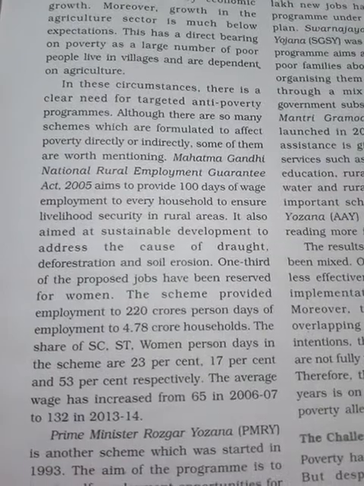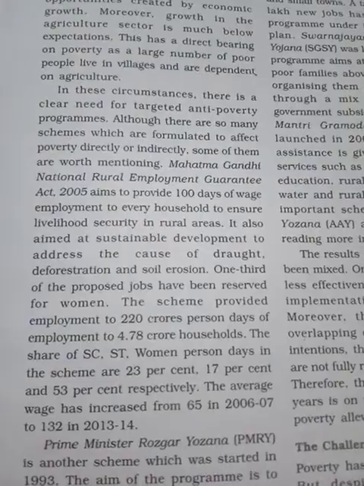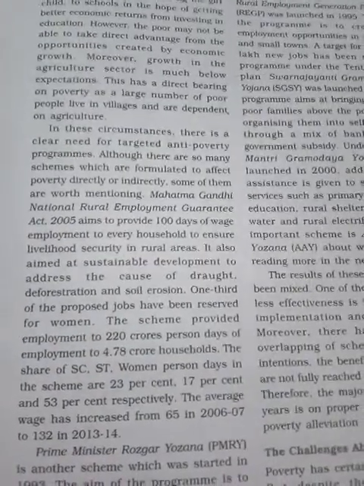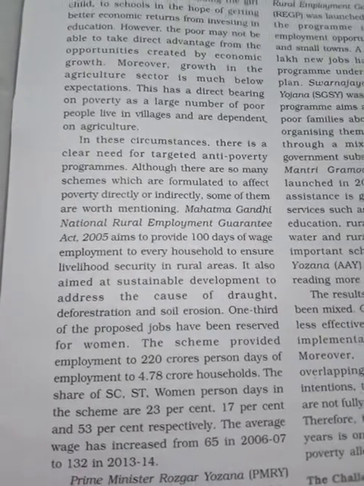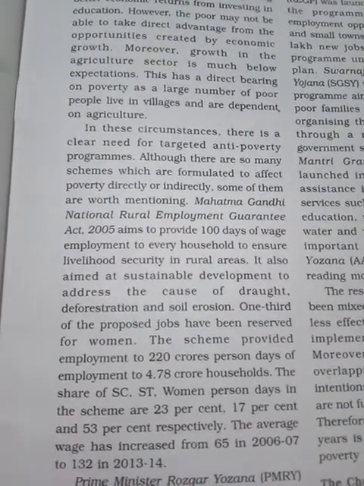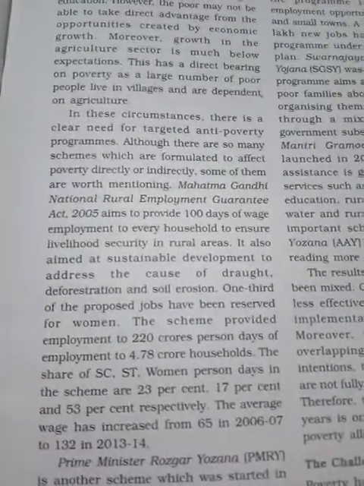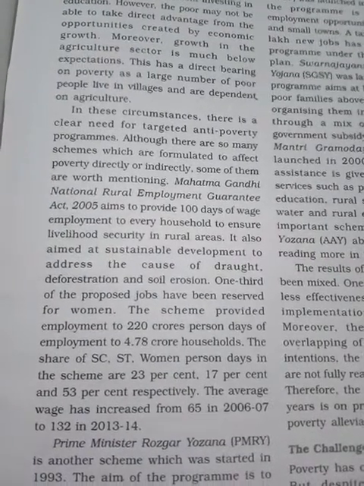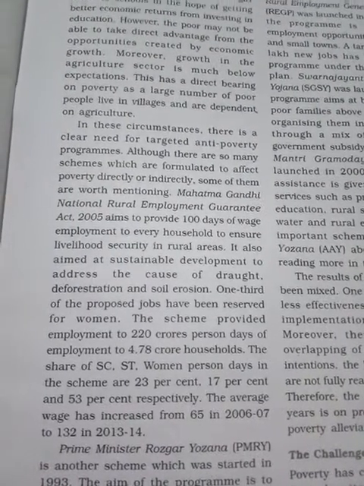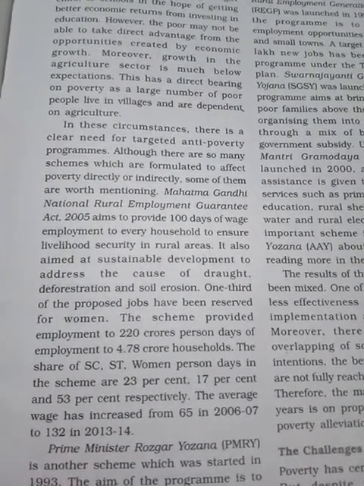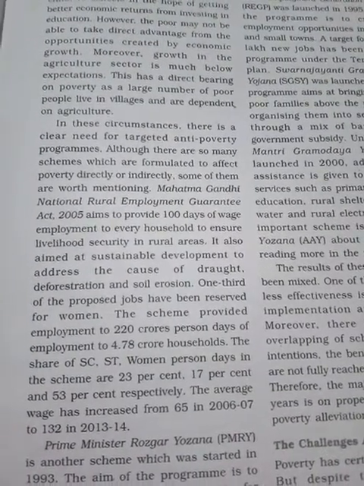Though there are so many schemes which were formulated to affect poverty directly or indirectly, some of them are worth mentioning. Look here. The government is taking more initiative to reduce poverty. So they have started programs to reduce this, like the Mahatma Gandhi National Rural Employment Guarantee, MGNREGA. It was started in 2005 to provide 100 days